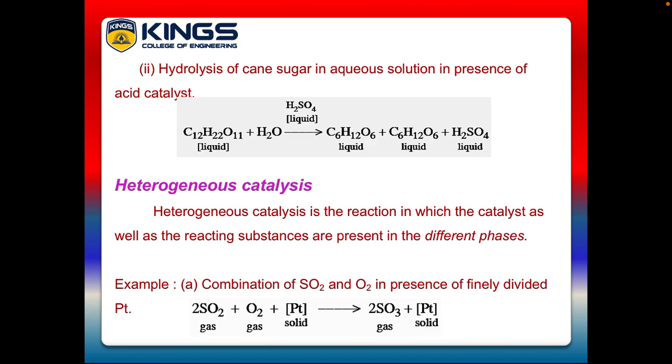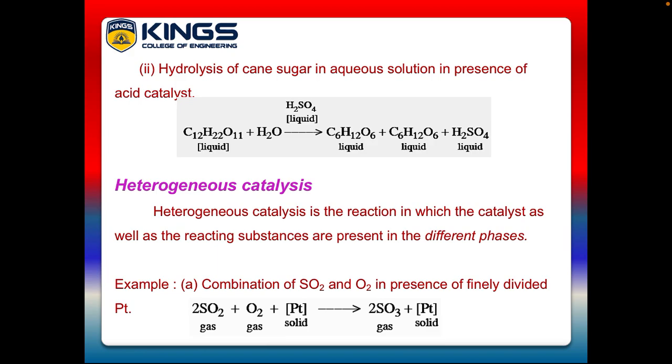Another example, hydrolysis of cane sugar in aqueous solution in the presence of an acid catalyst. See the reaction here. The cane sugar is combined with water in the presence of acid. H2SO4 is the catalyst here. It forms glucose and fructose and liquid sulfuric acid. Here, see the reactants and products, all are in the same phase, so that it is an example of homogeneous catalysis.